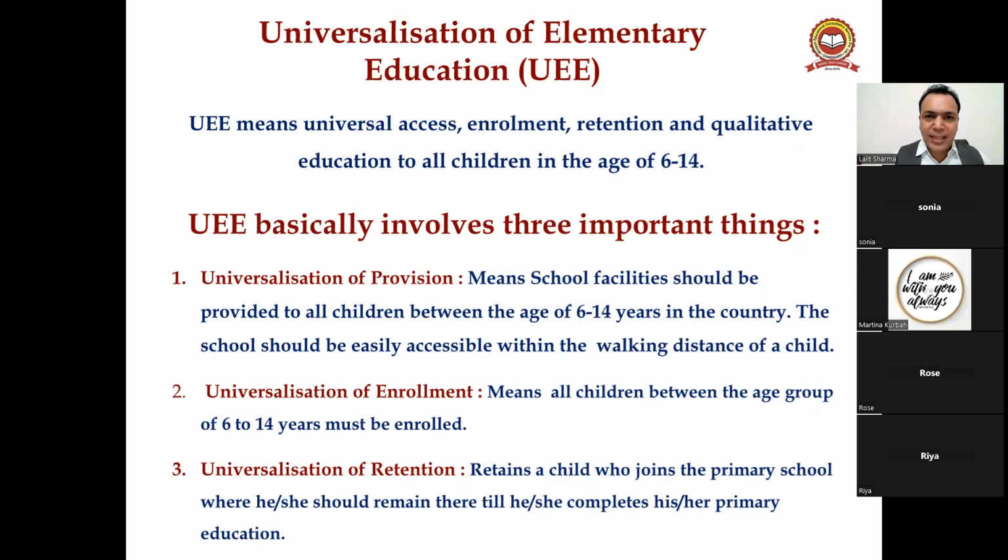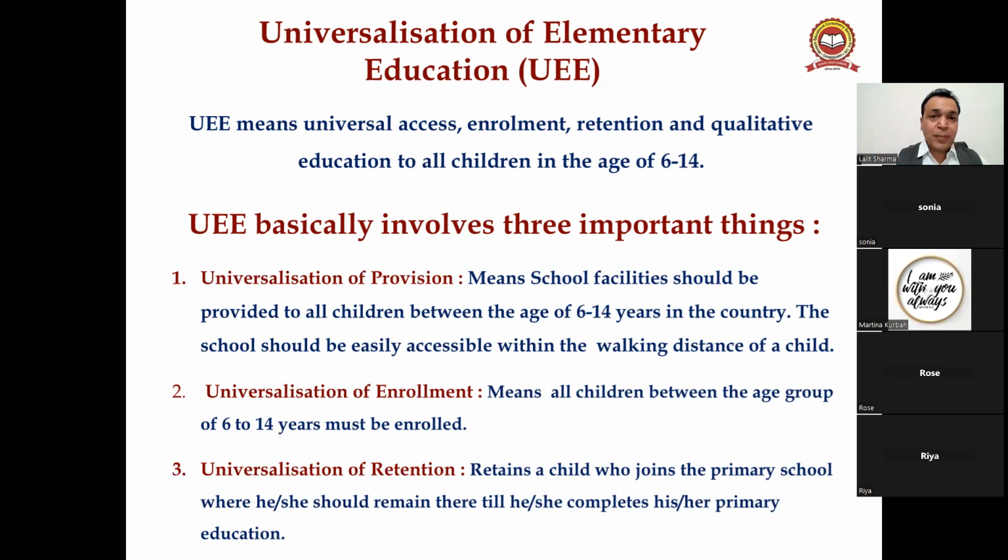Universalization of provision means school facilities should be provided to all the children across the country between the age group of 6 to 14 years, right? And the school should be easily accessible within the walking distance of a child.